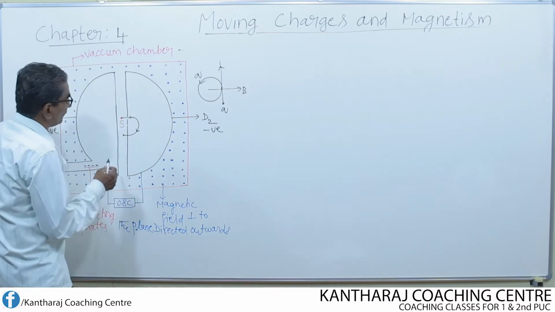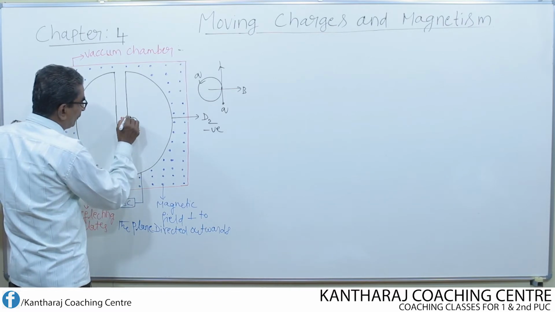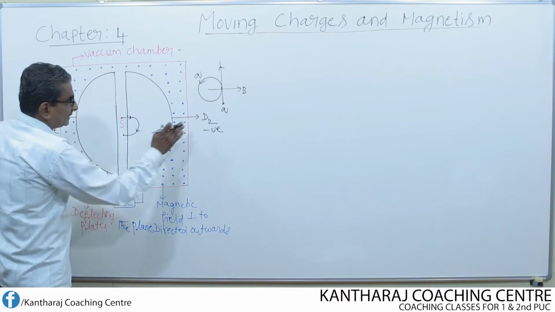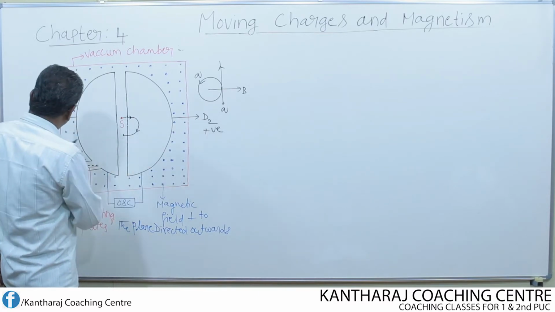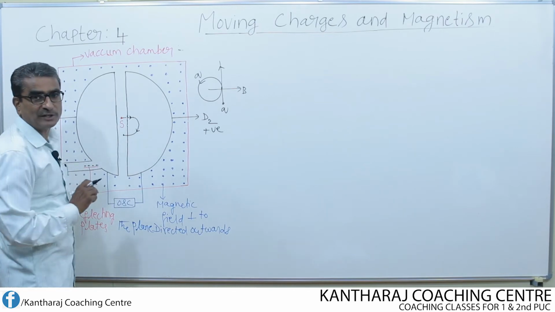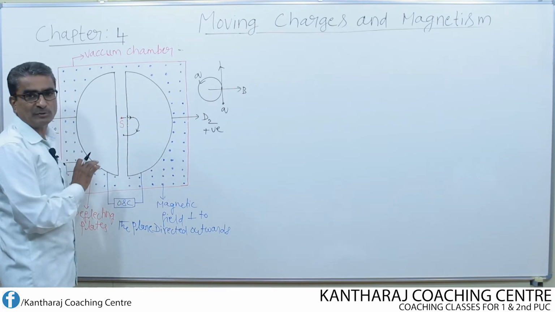Now, when the charged particle comes to this gap again, by this time D2 becomes positive, whereas D1, which was initially positive, now gains negative potential. So if this attains positive potential, this attains negative potential.